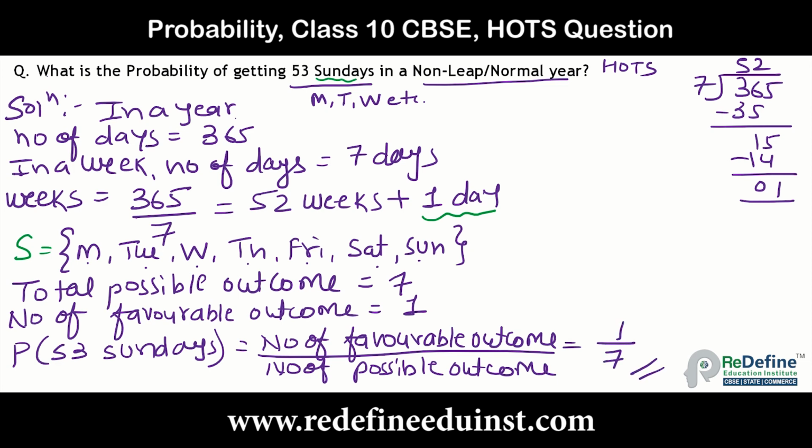So the answer is 1 by 7. Remember, I am again repeating that irrespective of any day asked in your question in your exam, the answer will be the same for a non-leap year.